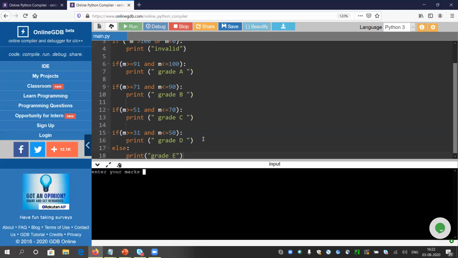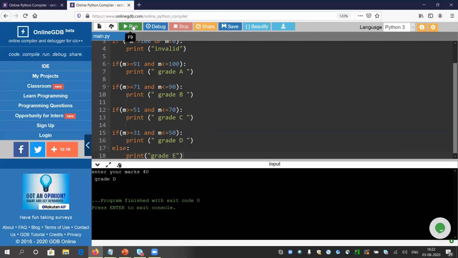Okay, now enter your marks. Let me give marks like 40. I'm not good at examinations. So 40. So it is giving the correct result, grade B. But we have one problem here. We have one major problem here.